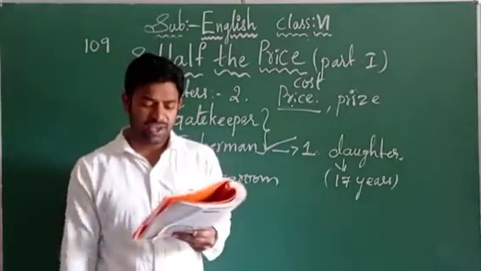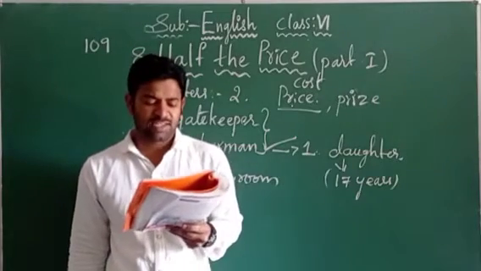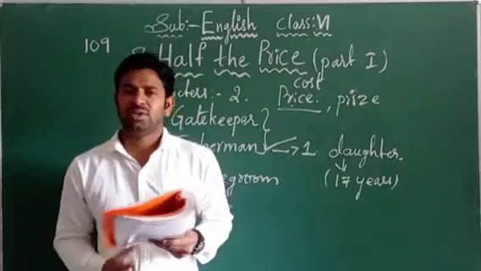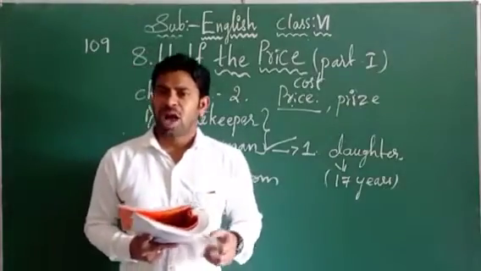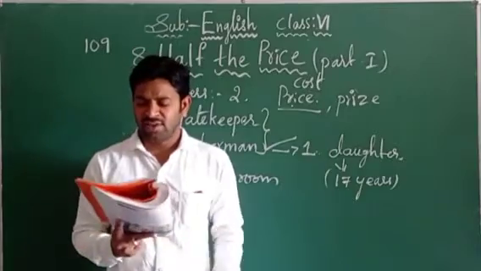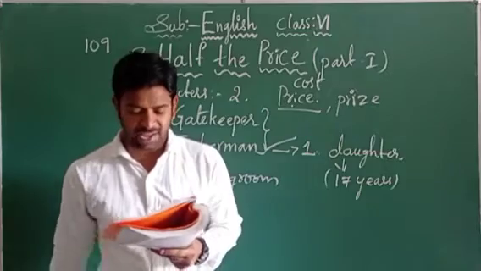What is the cost of the fish here? The gatekeeper is asking the fisherman. Now the fisherman is telling, I am not selling it, I am giving it to the Raja. So I am not offering any price to the Raja here. I am giving it to the Raja as a gift. Simply I am giving it to the Raja here.